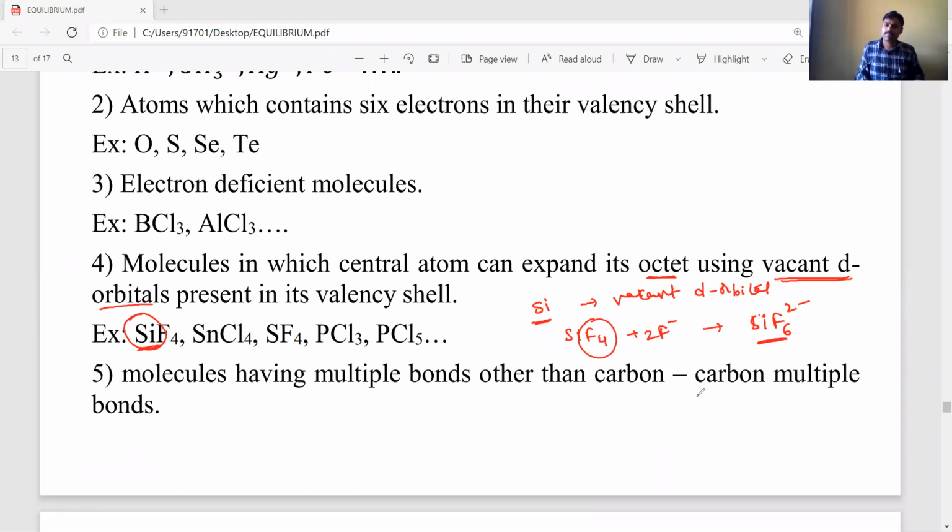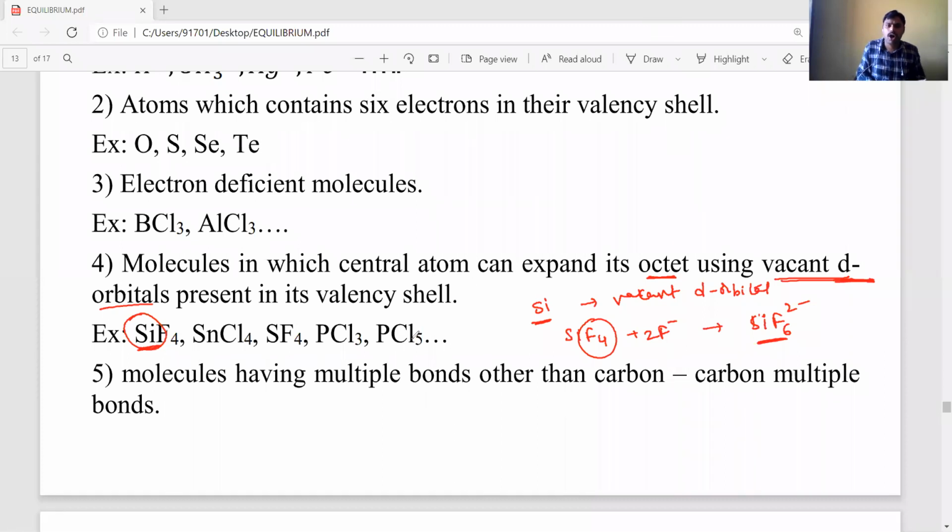Okay, so some octet electronic configuration containing molecules, if they have vacant d orbitals present in the outermost shell, act as Lewis acids. You have to remember that point. Okay, students.